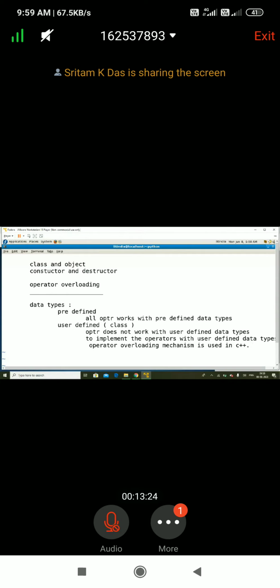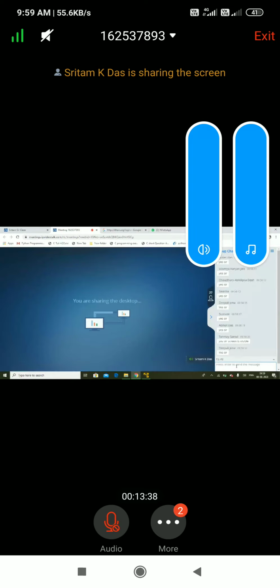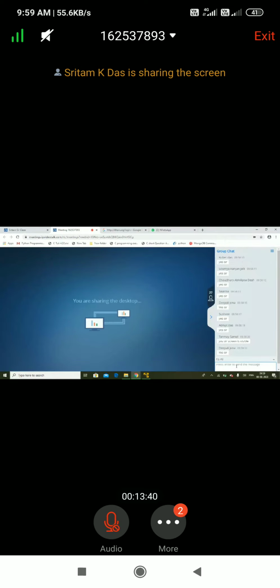is used in C++. I think this definition is clear for all of you. Please confirm through your group chat. I think it is clear why operator overloading is required. Yes, Deepali, I got your response. I think Deepali, you had some doubts in the previous class. I do not remember your name. Some students had some doubts in the previous class.